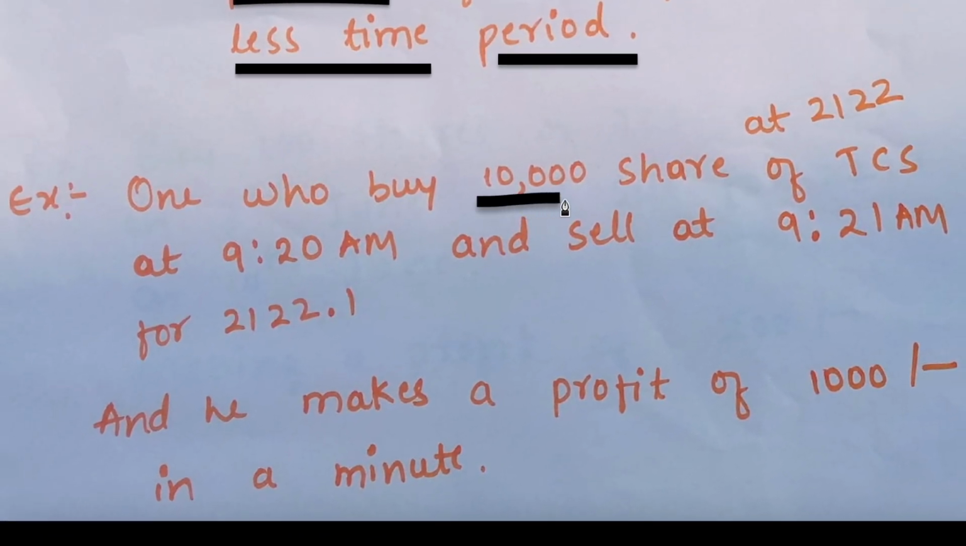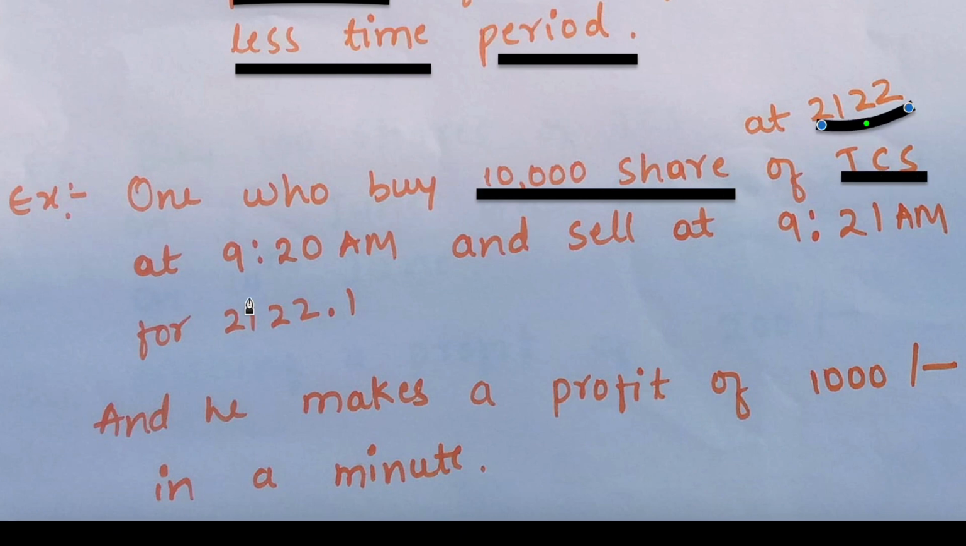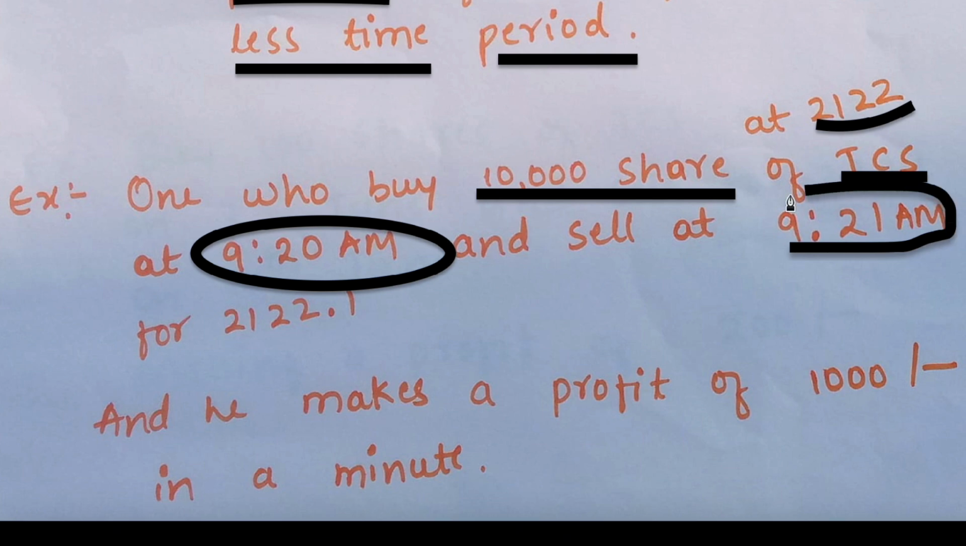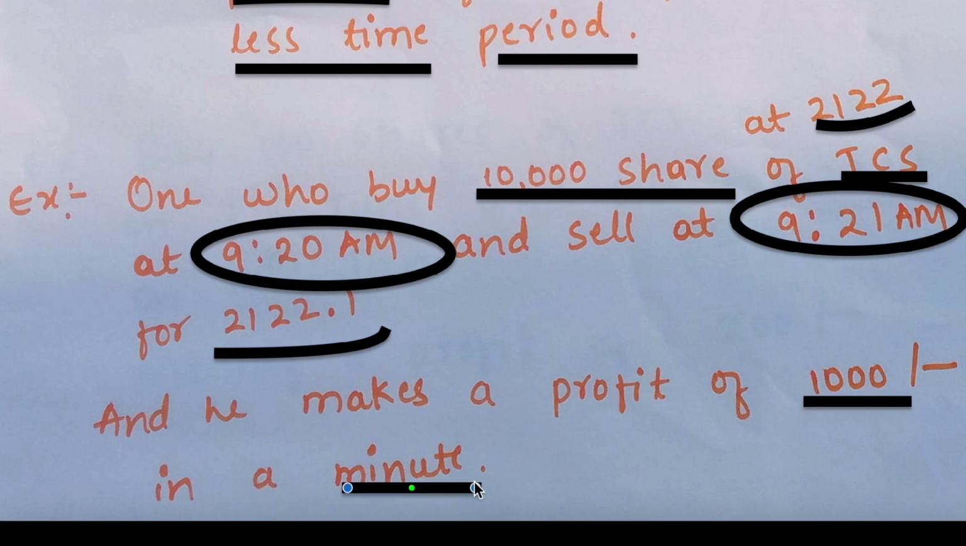Example के लिए, if I buy 10,000 shares of TCS for 2212 rupees at morning 9:20 a.m., and if I sell them at 9:21 a.m., for a minute, if I sell them for 2212.1 rupees, that makes me a profit of 1,000 rupees in a single minute. That's why, if you can earn 1,000 rupees in a minute, you can also lose 1,000 rupees in minutes. And that's why it's a highly risky mode. So this is called scalping or scalper.